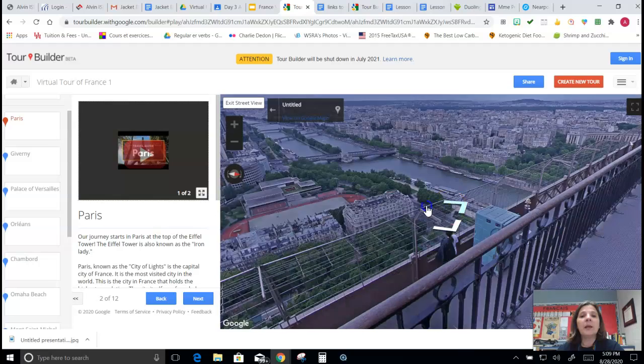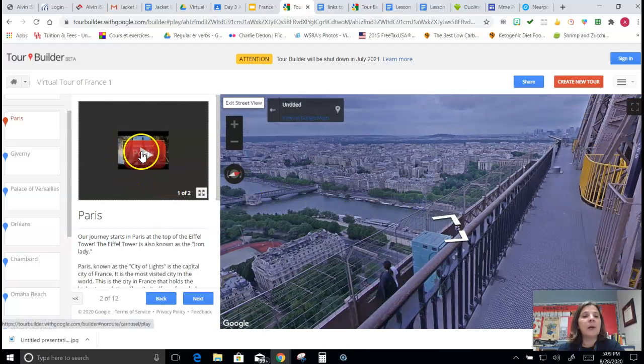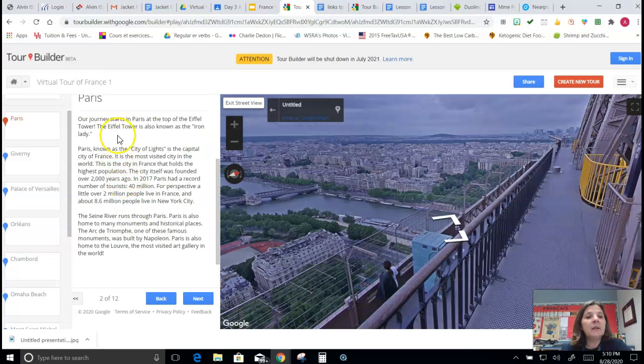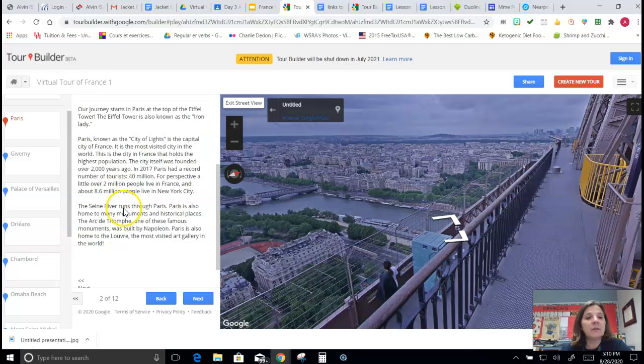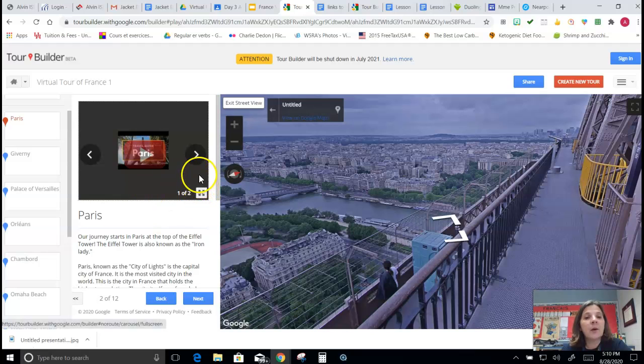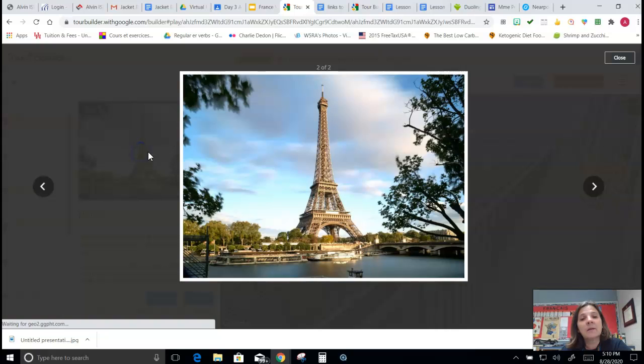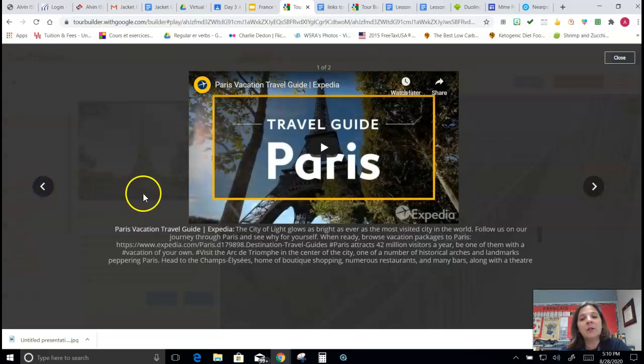But anyway, here you will have a virtual tour. Over here is a little video, and I strongly suggest that you watch it, but also read this description here, okay? There's also a couple of pictures that you can look at. If you click on the little magnifying glass, that makes it bigger, all right? Then you can go to the video and watch it. It's about 6 minutes long, okay?